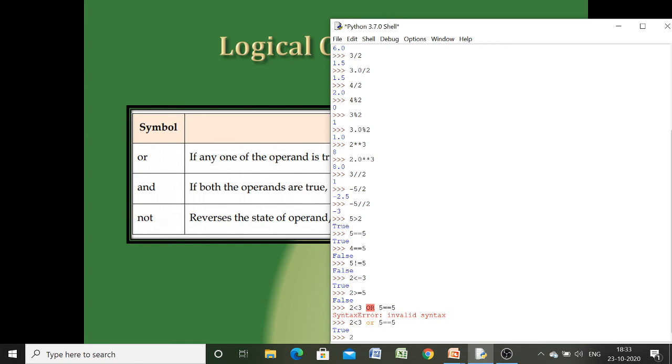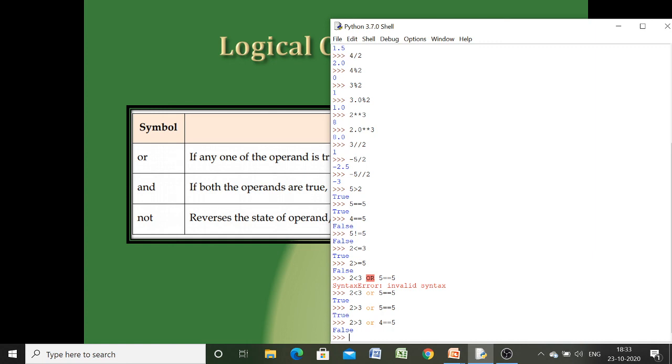Now suppose I change one of the conditions like this one, and 5 equal to 5. So here this one is false, this one is true, but still we will have the result as true because in Boolean algebra we have seen that if either of the operands is true, our result will be true. Let us make both the operands false, then see what we have. Now this is also false, this is also false. Now this time our result will be false.